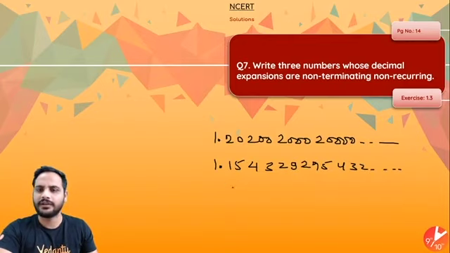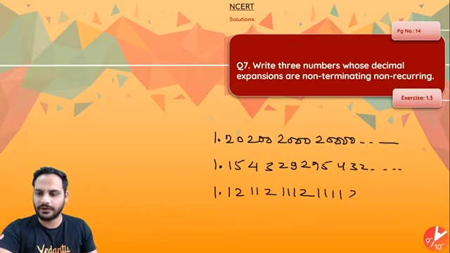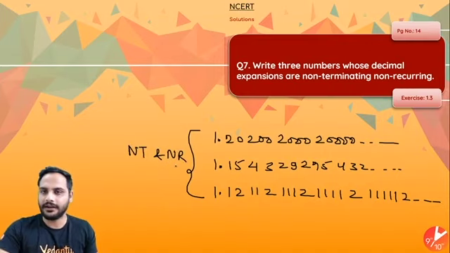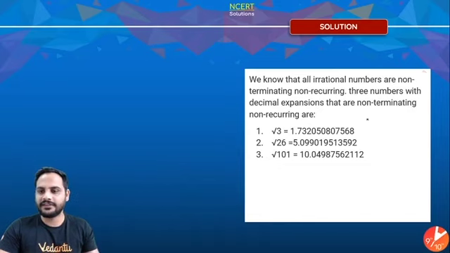Then 1.14154329275432 and so on. Or you can say 1.1211211112111112 and so on. So there is again no pattern, right? These are examples of non-terminating and non-recurring decimals. As you all know, they come under irrational numbers.